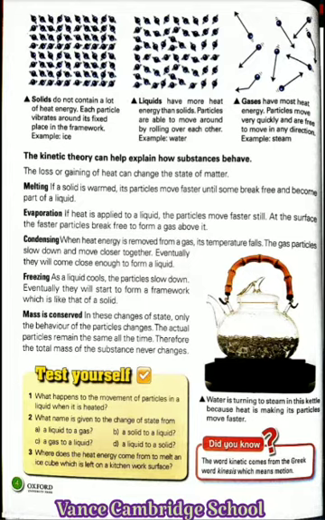Inside the kettle, it is full of water, and water is turning to steam. Why? Because heat is making its particles move faster. Some questions are given here, so students, find out their answers.